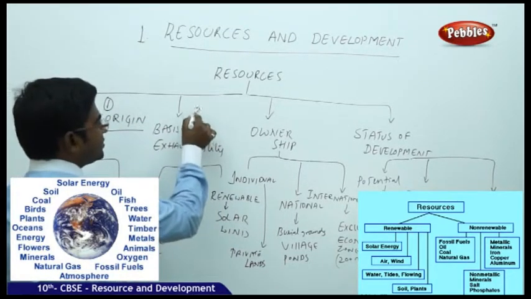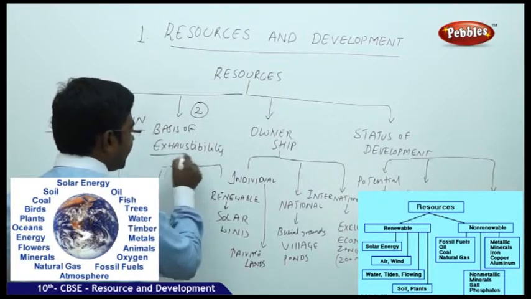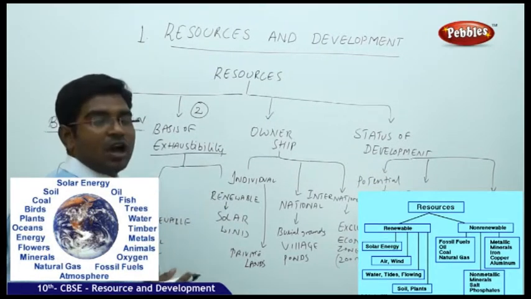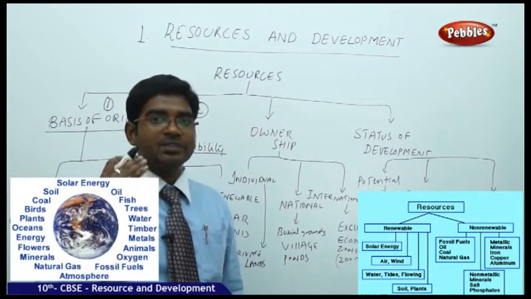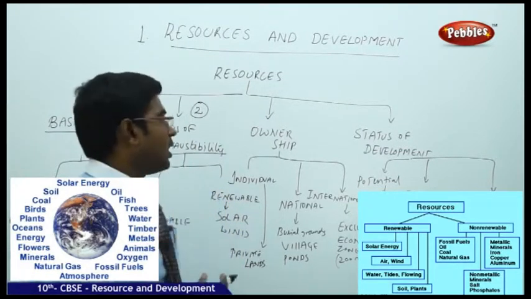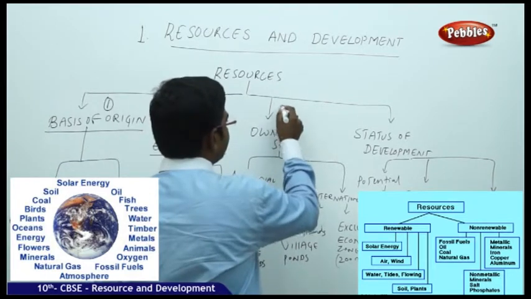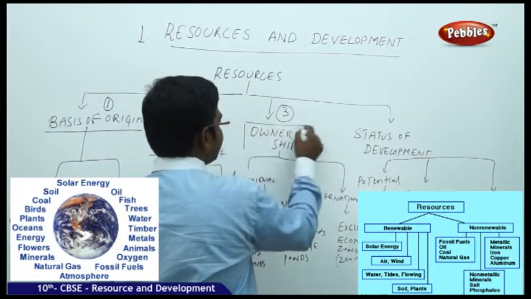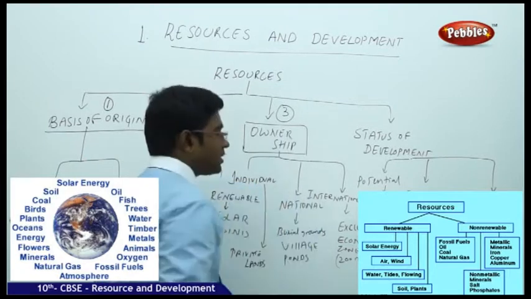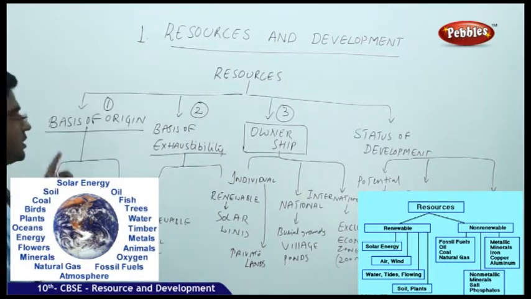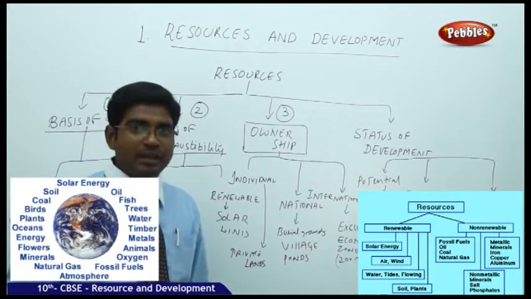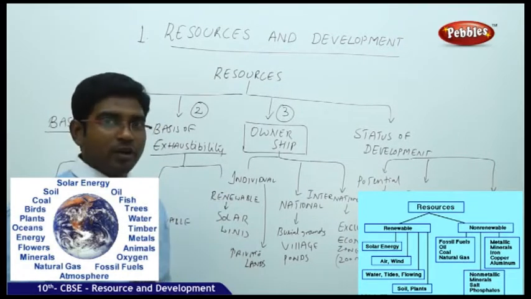The second division is on the basis of exhaustibility. After how much time does it get exhausted? How many times can we utilize it? The third major division is ownership. Who is the owner of this? First one is origin, second one is exhaustibility, third one is ownership.